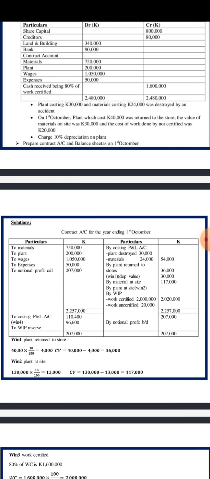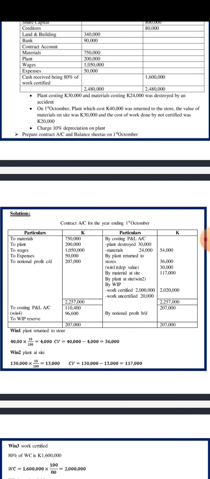Now this 130,000 is not the amount that we are going to enter there. Mind you, on plant there was a depreciation value, so you don't have to forget that. We have to include it here also. So we will multiply it by that same 10 and divide by 100.